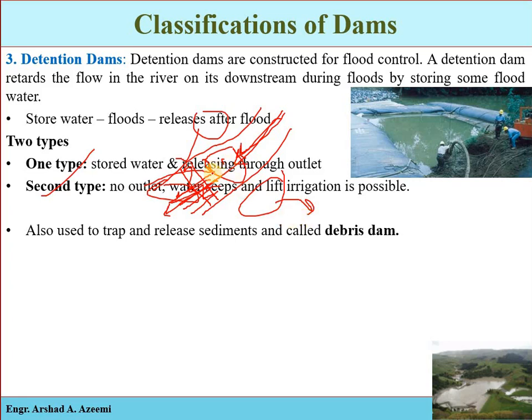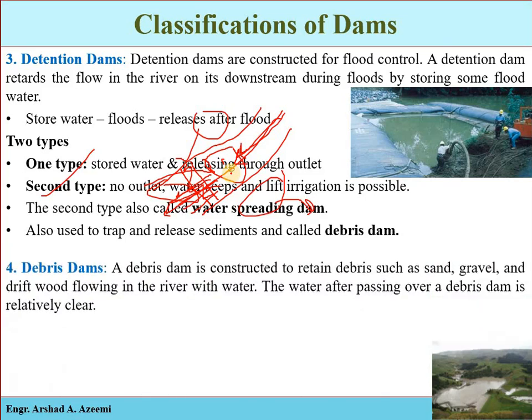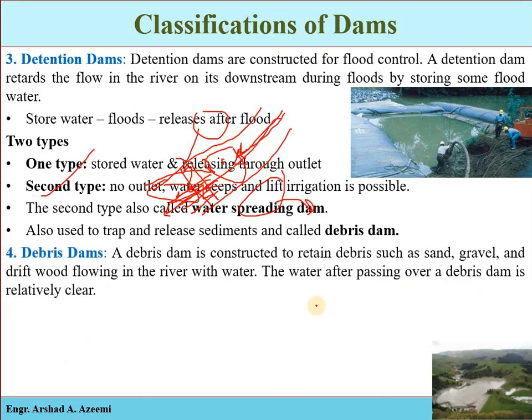The water is not allowed to release into the downstream area, and it is kept stored in the reservoir, and due to seepage the water moves into the groundwater, and then that water is utilized for irrigation purposes. Sometimes detention dams are constructed across tributaries which carry large silt and sediments. That means sometimes detention dams are constructed in tributaries which have a large amount of silt and sediments.